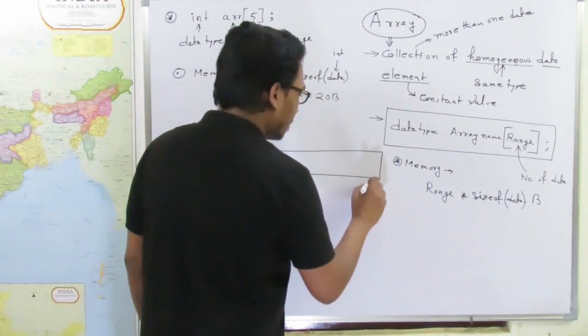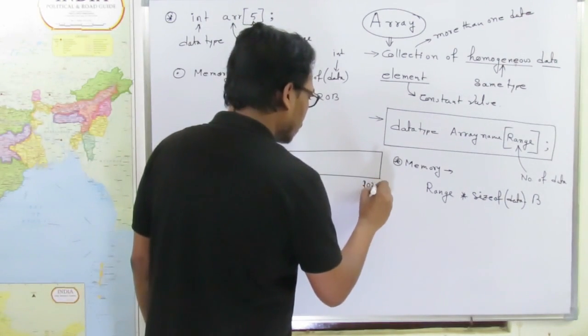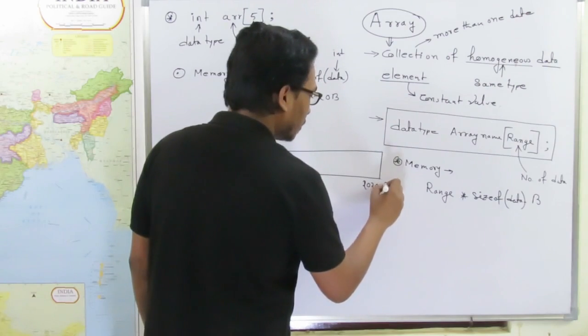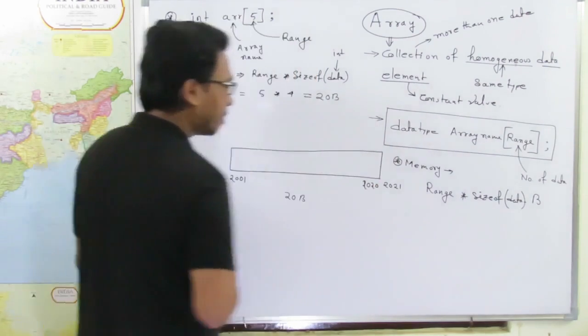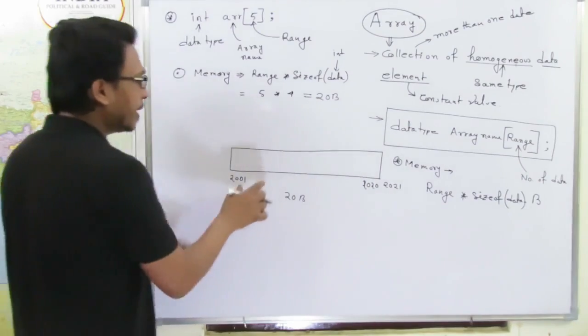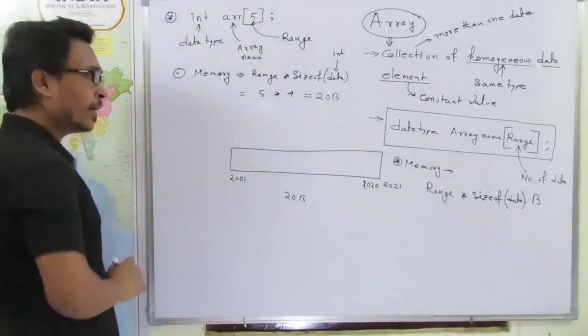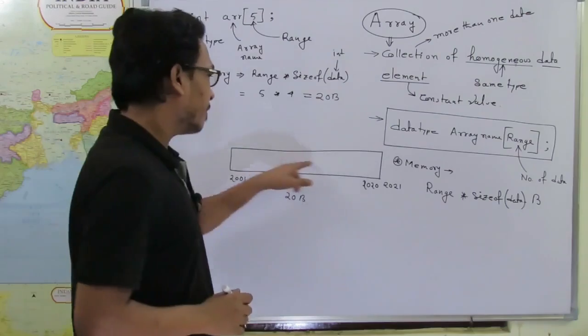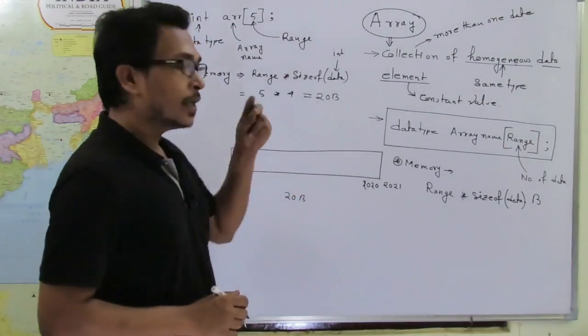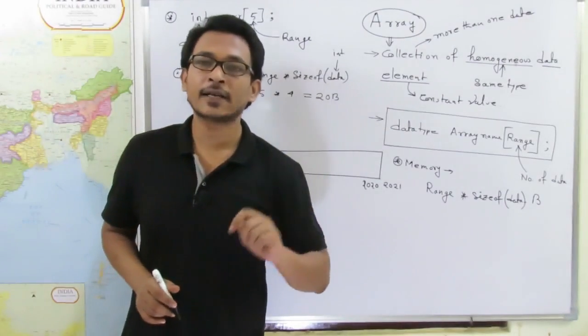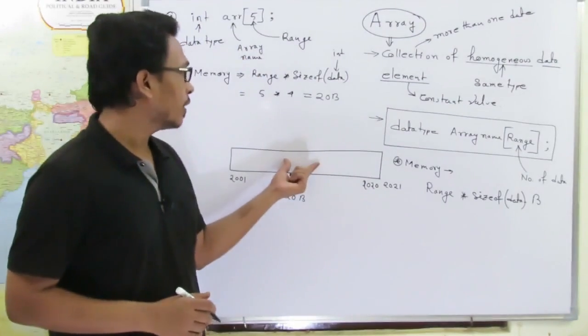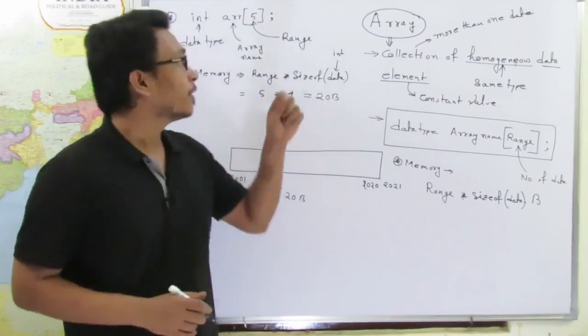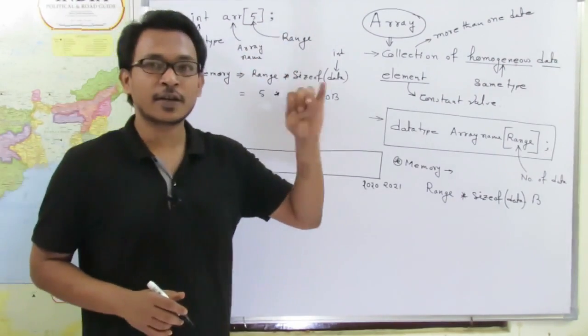So here it will be 2020, and the next byte will be 2021. So these 20 bytes are allocated for this particular array. Clear? Now this particular memory block will be used to store how many integer values? It will be used to store 5 different integer values.